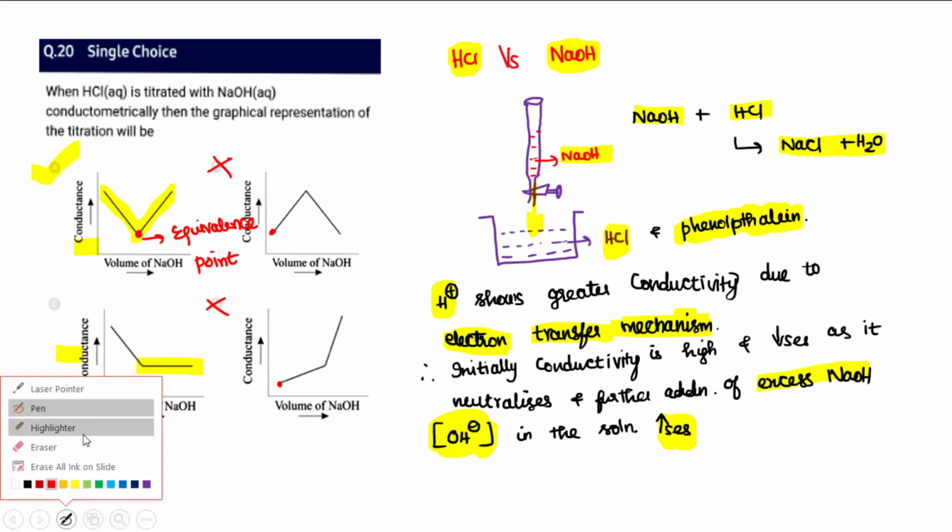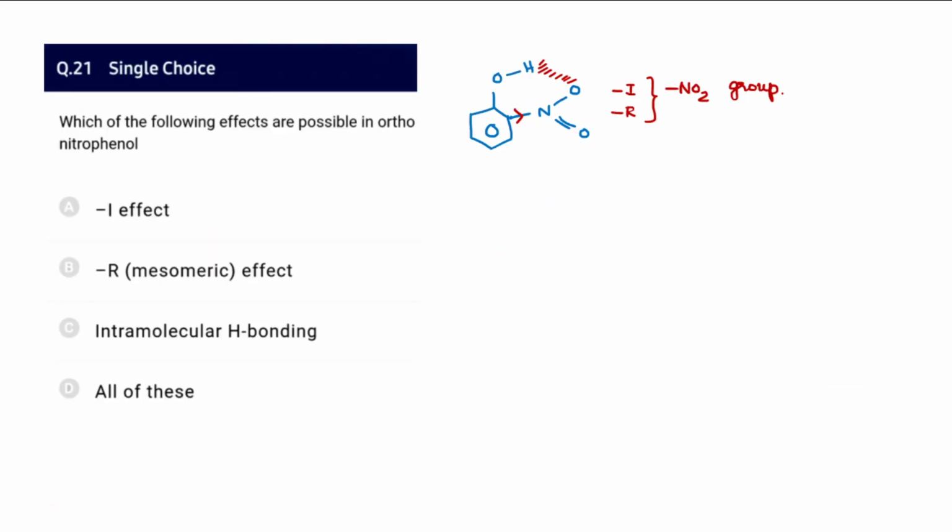And then next we will go for question number 21. Which of the following effects are possible in orthonitrophenol? In orthonitrophenol, over here you have a minus I and it also has a minus R effect. So therefore 21 is almost all the effects. It has minus I, minus R, and there is an intramolecular hydrogen bonding here. So all three play a major role. So all of this.